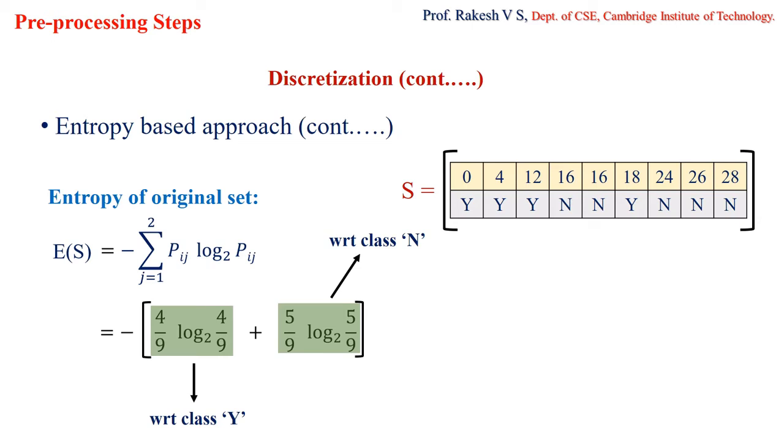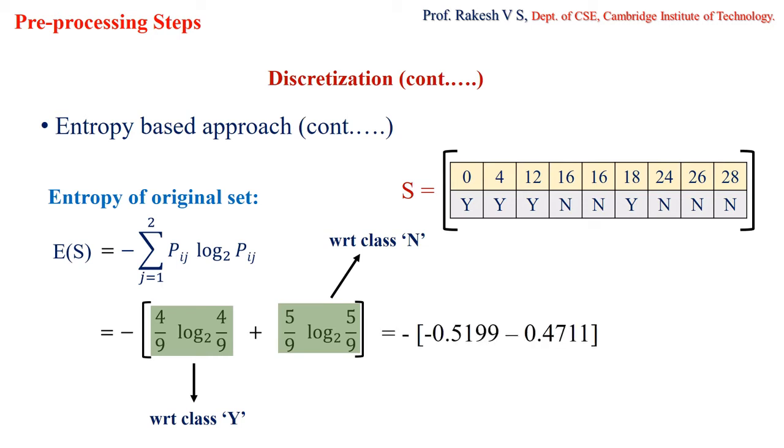So this Pij will be first applied for the first class, and then again it will be applied for the second class. When I say first class, it is S class here, and when I say second class, it is N class. Okay, so based on that, I will calculate Mij, where Mij is nothing but the number of values that belong to the jth class. For j equal to 1 it is yes, and for j equal to 2 it is no.